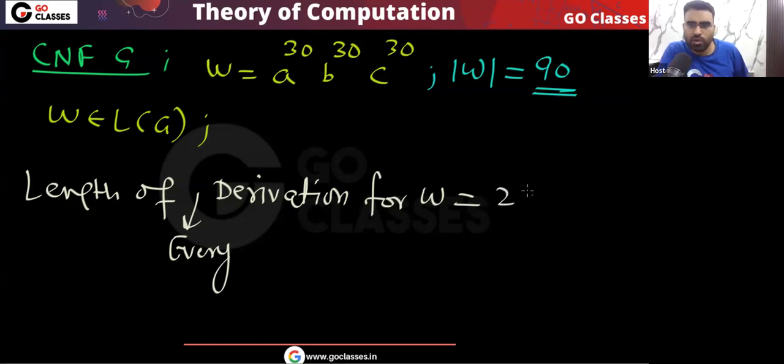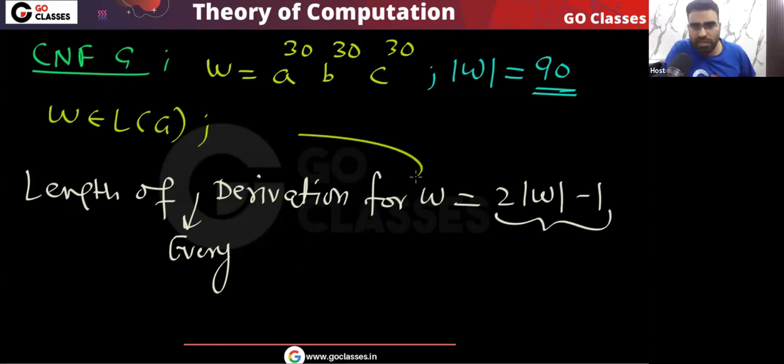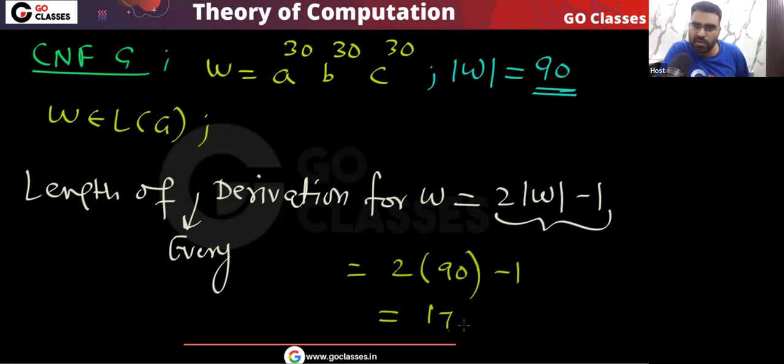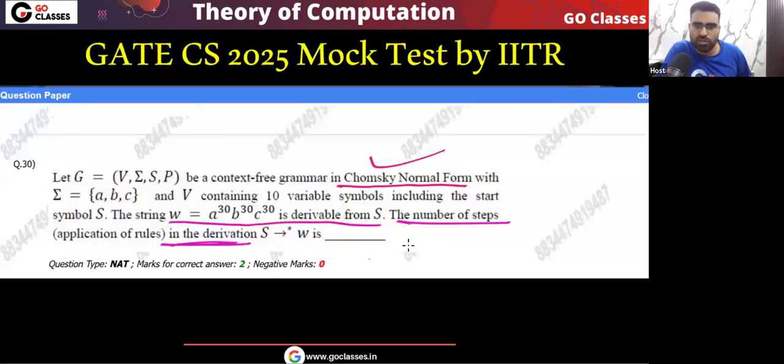That will be 2 times length of W minus 1. Yes or no? If your length of W is n, then the length of derivation will be 2n minus 1. So what will your answer be? The answer will be 2 into 90 minus 1, and that will be 179. Okay, is this clear? So for this question, the answer will be 179.